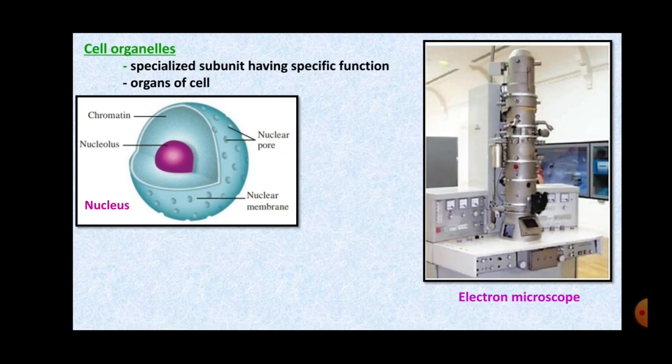Now, if we observe this nucleus under an electron microscope, we will see that it is covered by a double membrane. As you can see in the picture also, it is having a double membrane and the pores are there, and these pores allow the entry and exit of the substances in and out of the nucleus.